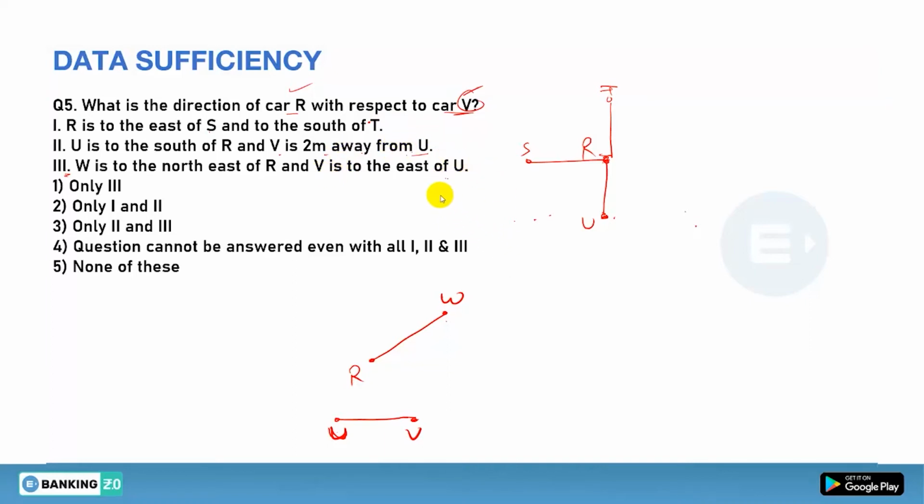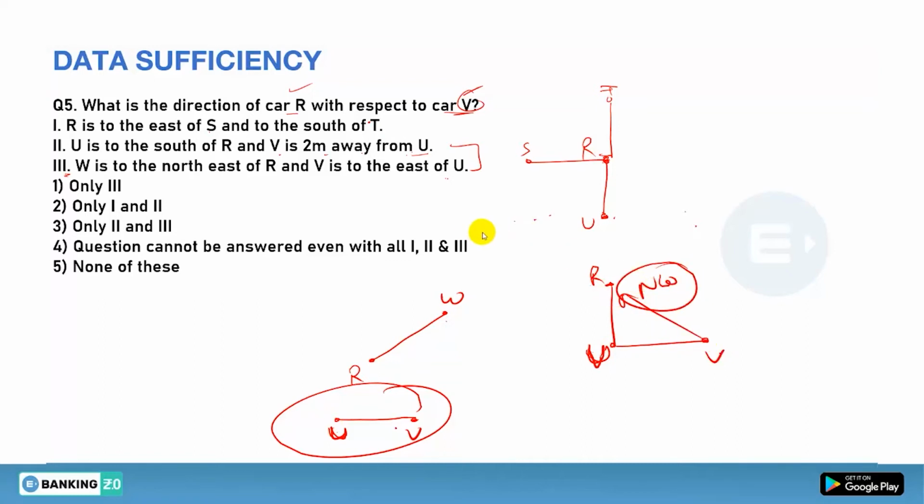Now from second and third, can you answer your question? Yes, you can. Why? Because it was given that R is in the north of U, and in the third statement it was said that V is in the east of U. So if V is this side, obviously R will come in the northwest direction. So it is fixed. From second and third you can answer your question. So option 3 will be the right answer. Clear or not? Done.